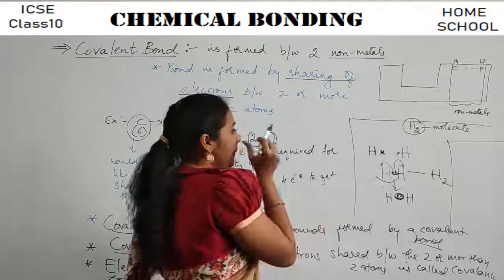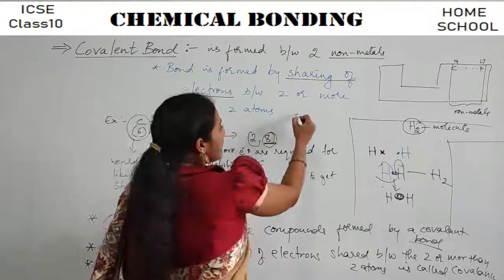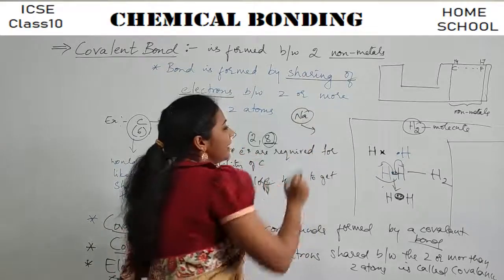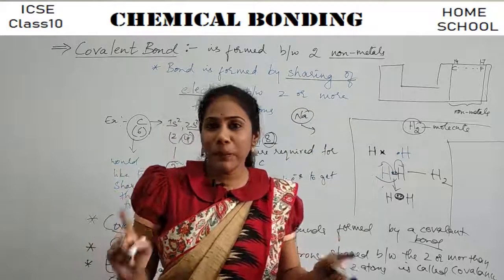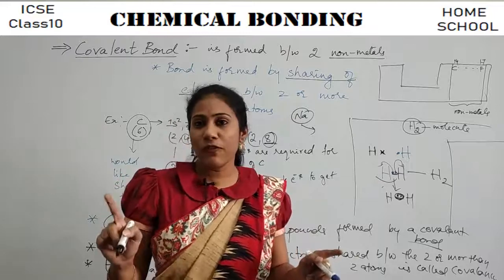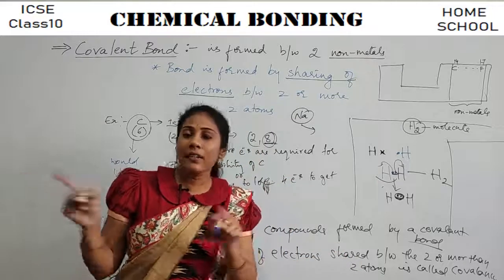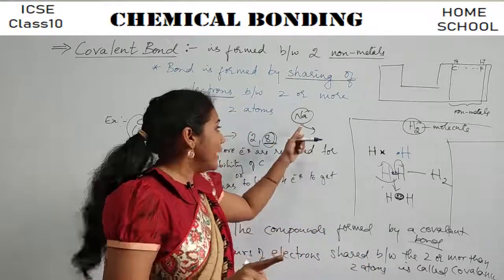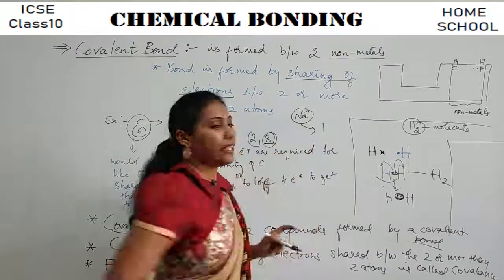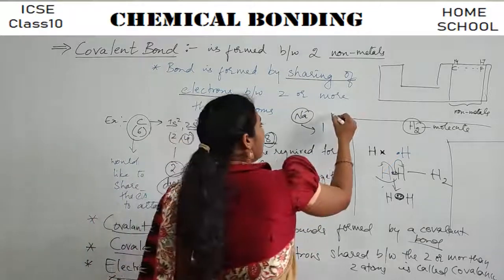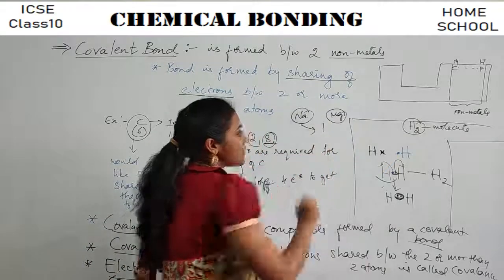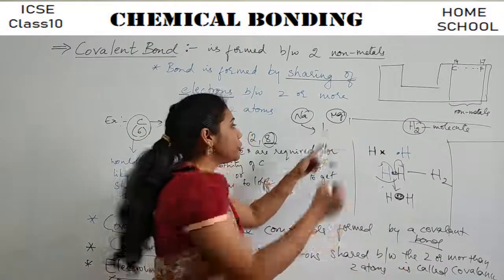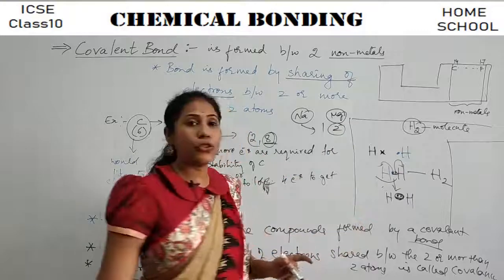Say for example, if I ask you a question, what is the electrovalency of sodium? So, what is your answer? How many electrons does sodium always lose? 1, right? You have studied the formation of NaCl. So, how many electrons can it lose? Only 1 it can lose during a chemical reaction. So, electrovalency of sodium is 1. Say for example, Mg is there. How many electrons can this one lose during the formation of an ionic compound? 2 electrons. So electrovalency is 2.